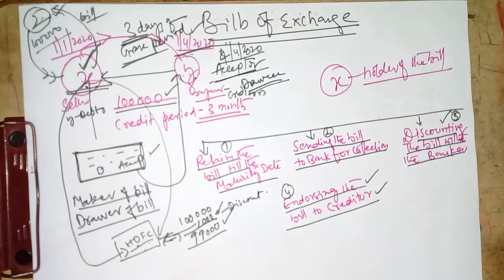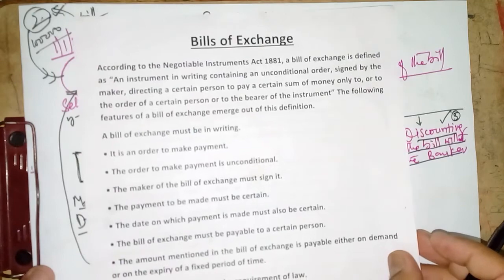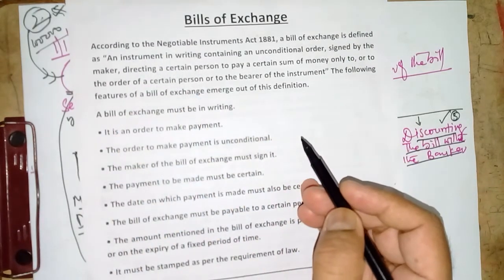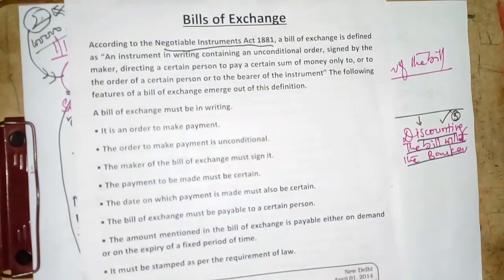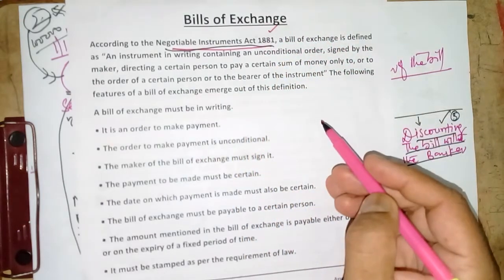Now we will understand the definition. Then other things, instead of writing, I have taken the printout, bills of exchange. So bills of exchange comes under the Negotiable Instruments Act 1881. Right?